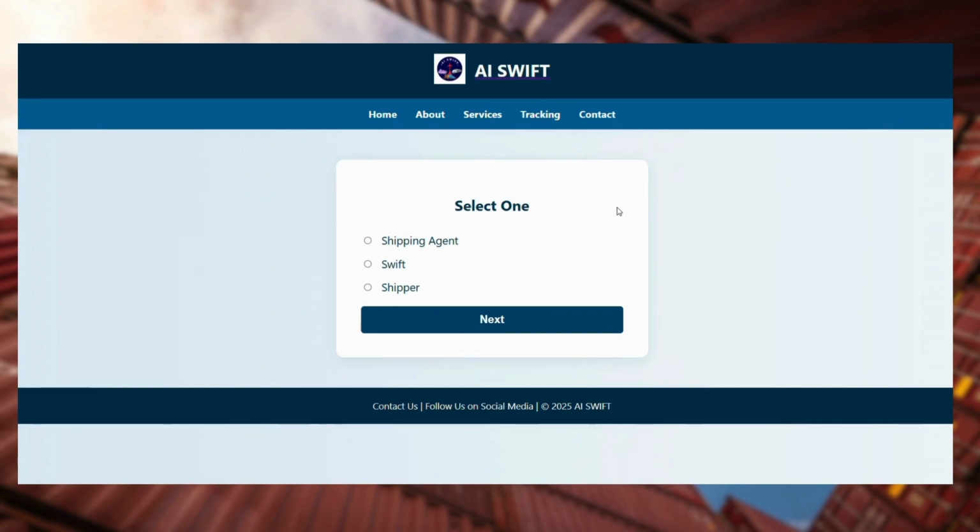So the shipping agent side, they can access their system to update their monthly freight charges. Then Swift, us, we can access the whole system. And the main thing is we should go for the freight charges provided by the liners, and then we add our markup price to gain profit from the shipment. Then we should access the system for our customers to proceed with their bookings. So today, as an example, I'm going for the shipper's side.